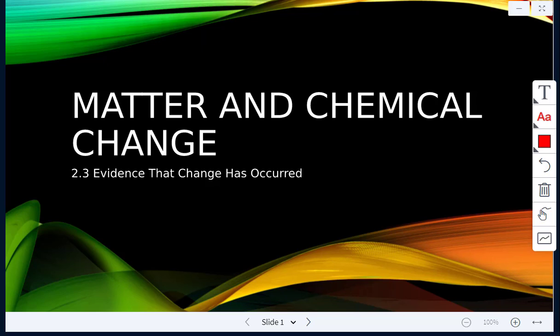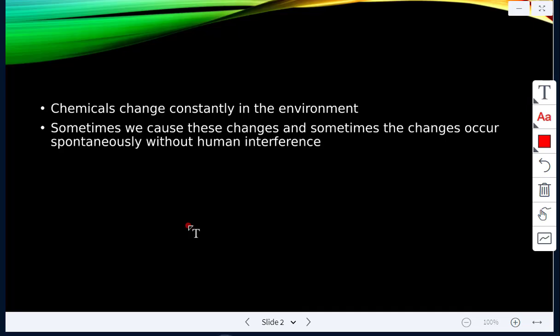All right, this lesson is for Science 24, Matter and Chemical Change. This is 2.3, Evidence that Change has Occurred. So we have talked about this a little bit. We've talked about some indications or indicators that show that a chemical change or a chemical reaction has occurred, such as giving off light or heat and so on.